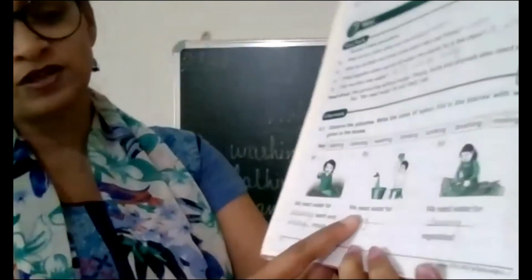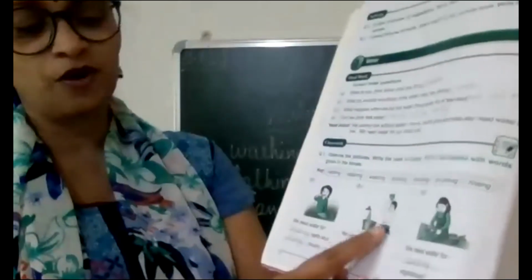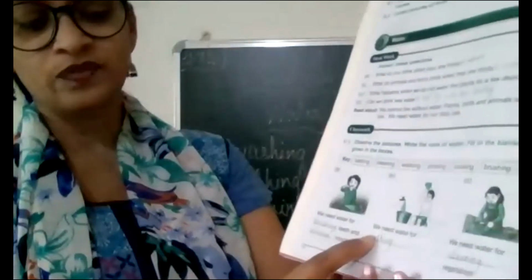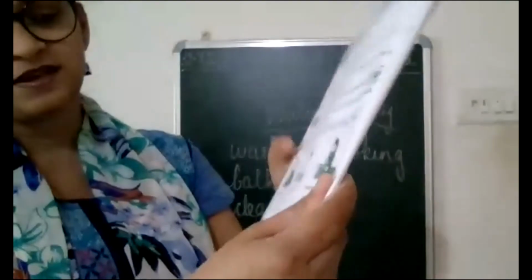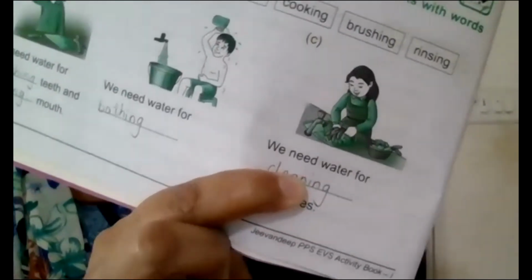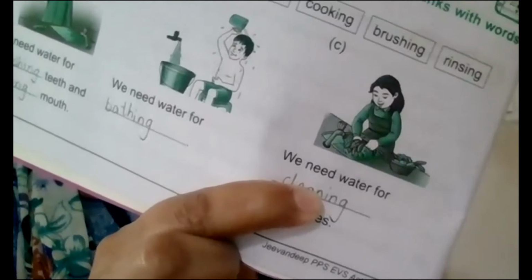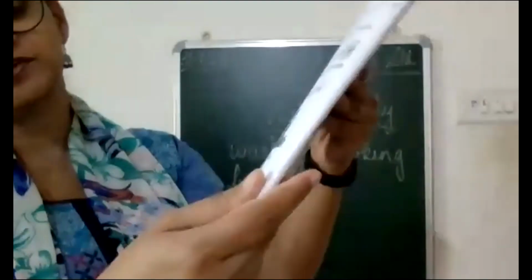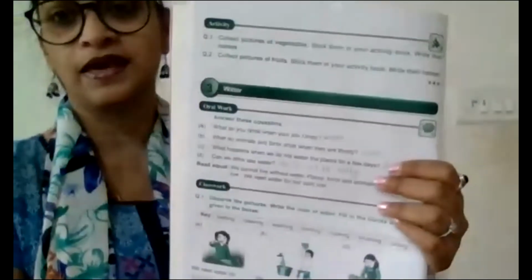Okay, now can you see what the boy is doing here? Very good. The boy is taking a bath. So we need water for taking a bath. Yes. Okay, now can you see what this girl is doing? What is she doing? We need water for washing. Yes, we need water.